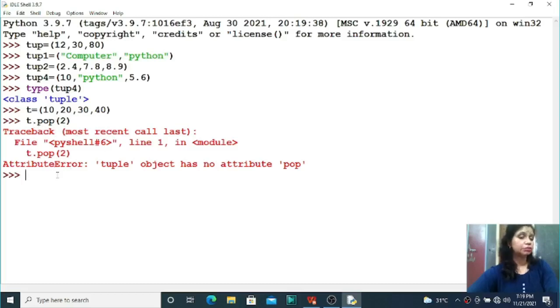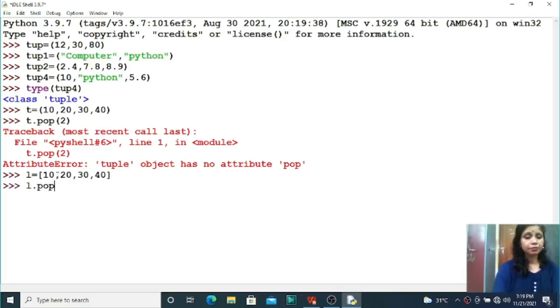Hope all of you understood, but still I want to display the same concept using list variables. So here list equal to 10, 20, 30, 40, four elements are there. You know that list is what type of variable? List is a mutable type of variable, that means you can change it in place, right. So here L.pop(2).